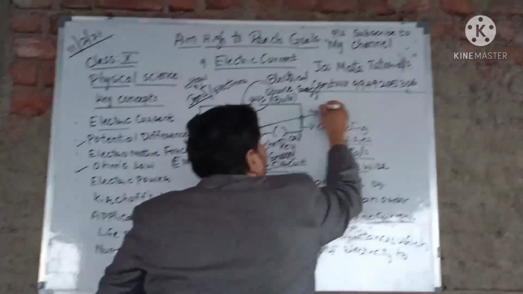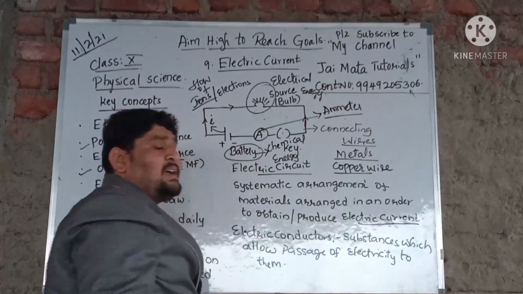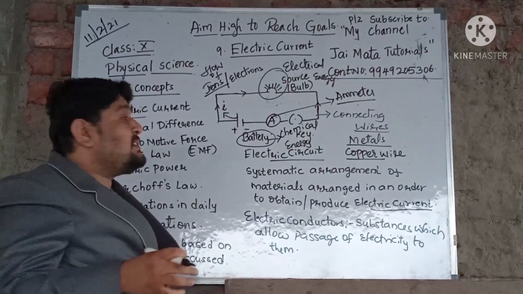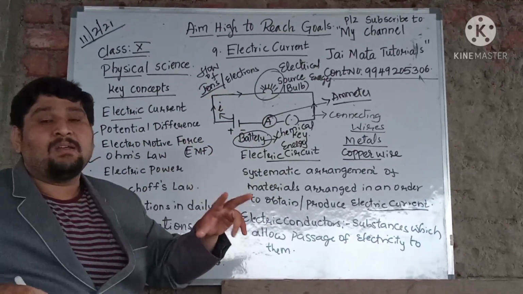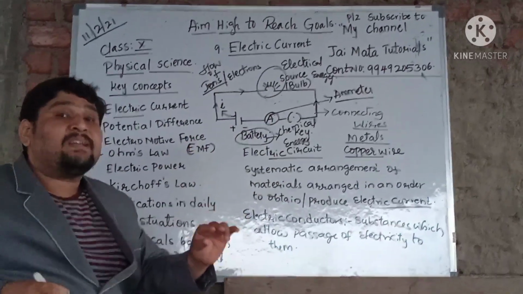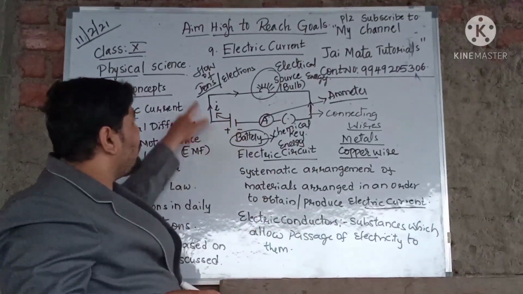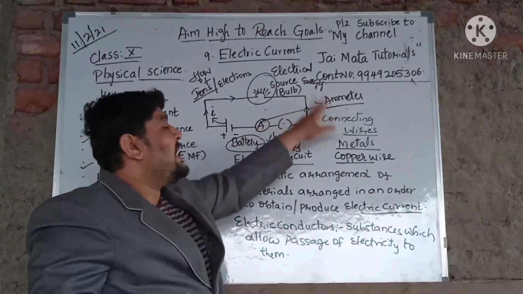It's ammeter. So what is an ammeter? We are going to learn it here. An ammeter is a device which is used to measure the current flowing through the circuit per unit time. What is an ammeter here? An ammeter is an instrument or a device which is used to measure the current which is flowing across the circuit per unit time.